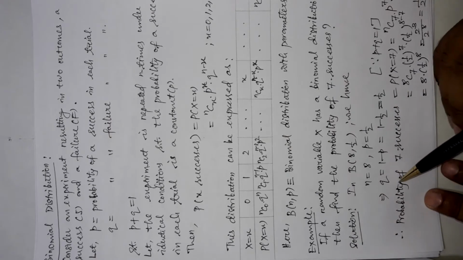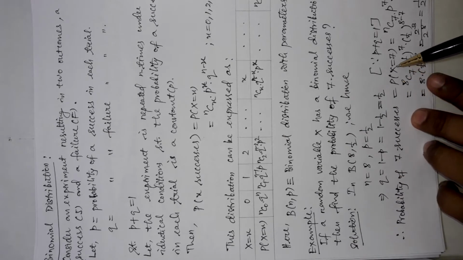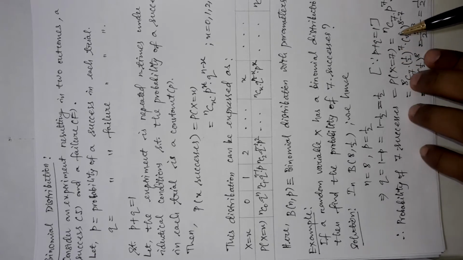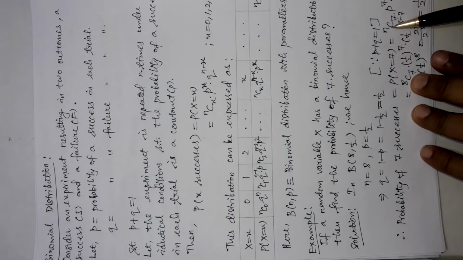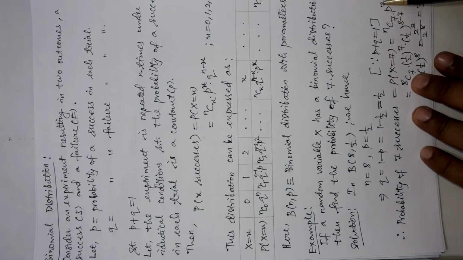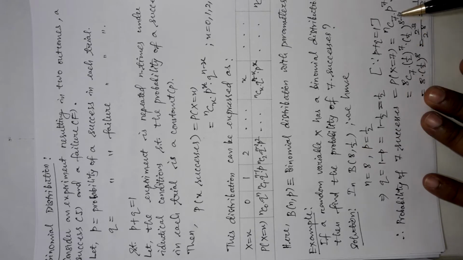Now, the probability of 7 successes here will be the probability where the value of x is equal to 7, and by this formula it will be nC7 p to the power 7 into q to the power n minus 7. Now, what is the value of n here? 8. We can put it here.